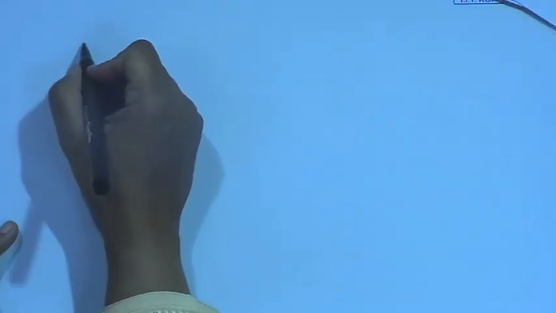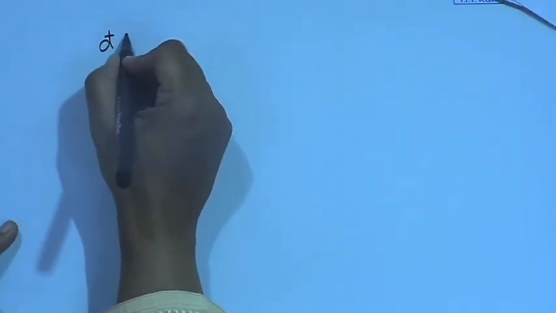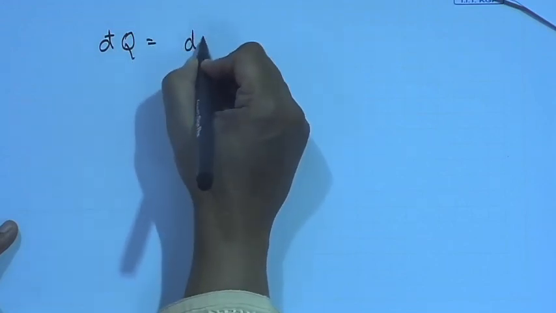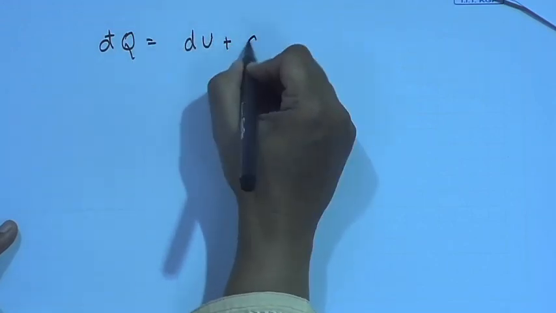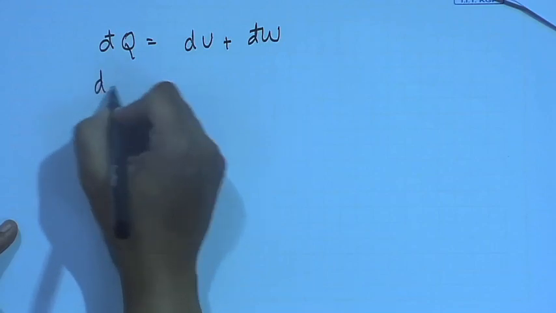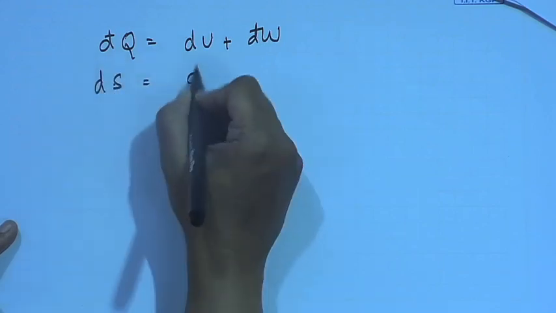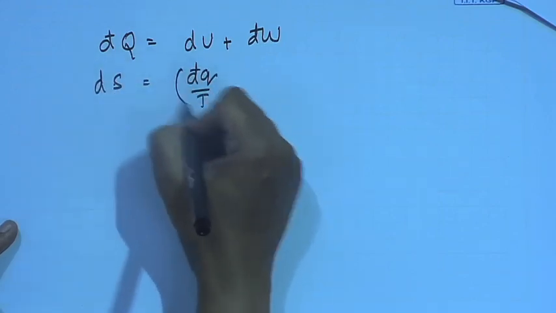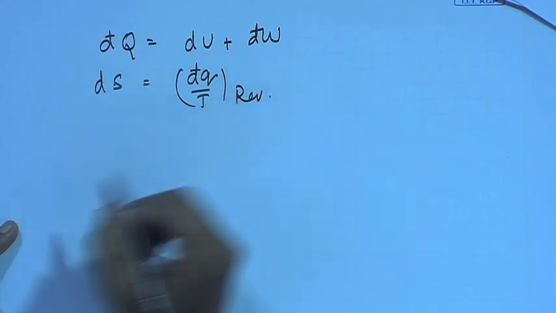So, with this we complete the first and second law, and where we have come up is, from the first law of thermodynamics we have dq equals du plus dw, and the other equation is ds equals dq by T for a reversible process.